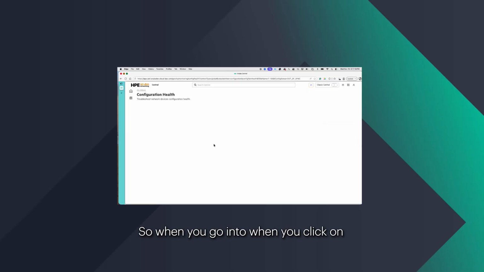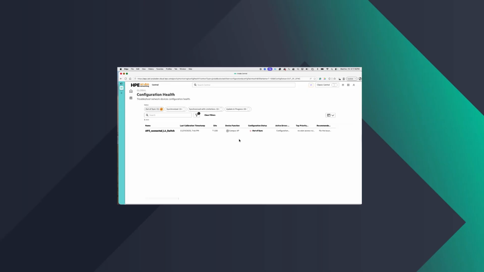So when you click on it, it takes you to the config health audit itself, where it tells you what the latest state is and when it went out of sync. So these are some of the new features that came up as of this week.